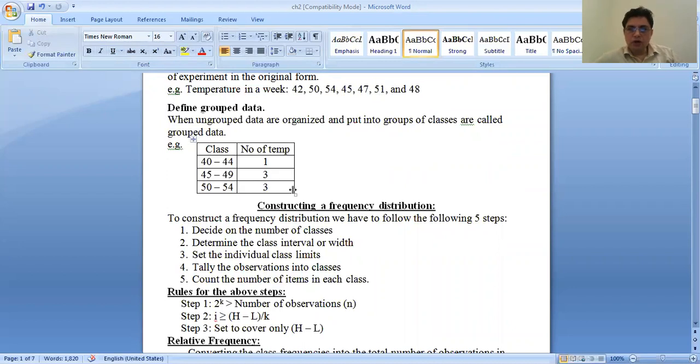So first of all, we have to decide the number of classes we need. In this example, we have taken 3 classes, 1, 2, and 3. We have to decide how many classes we need according to the data.